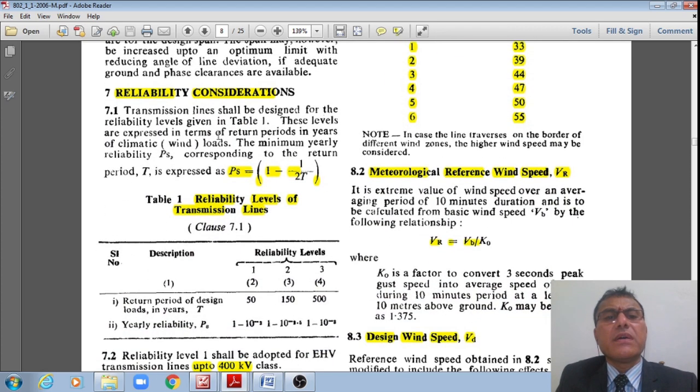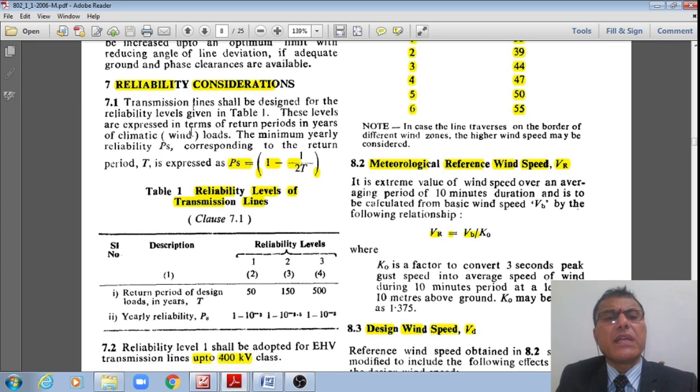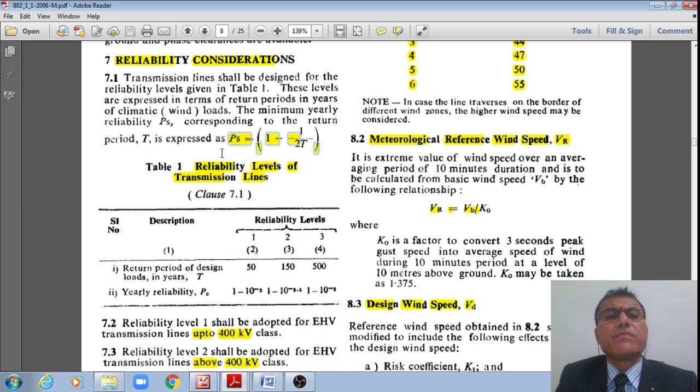Now the next one is the reliability considerations, right? Just now we have seen the definitions, what is reliability. Right now we do have the return period in terms of years, which is a function of the climatic wind loads, right? The minimum yearly reliability PS corresponding to a return time period of T is given by PS is equal to 1 minus 1 by 2T, students, right?